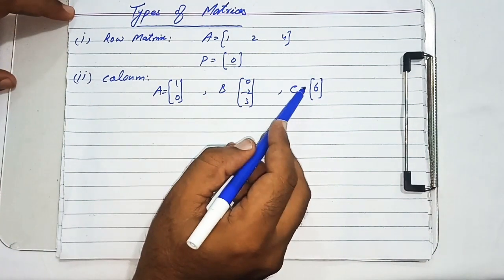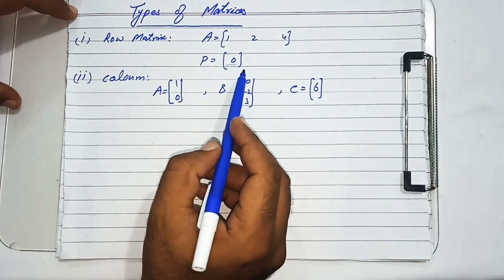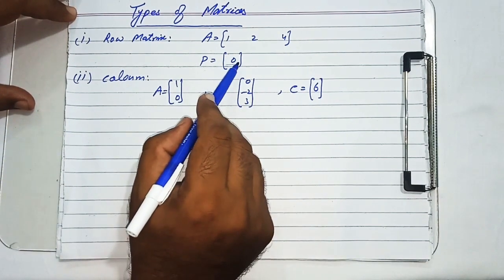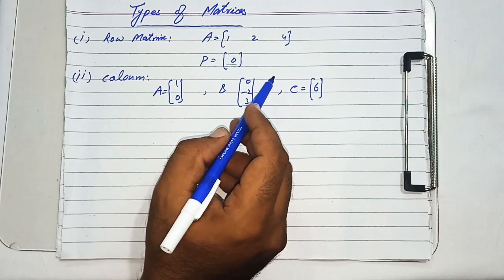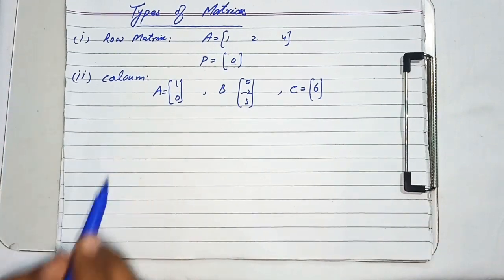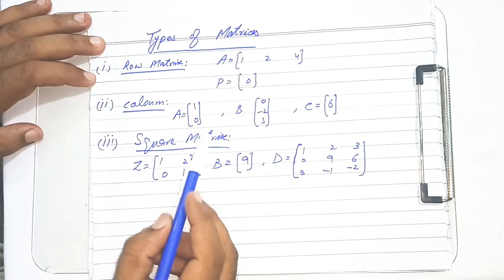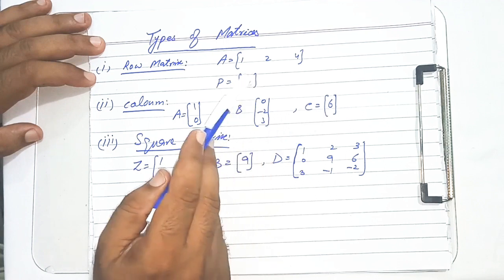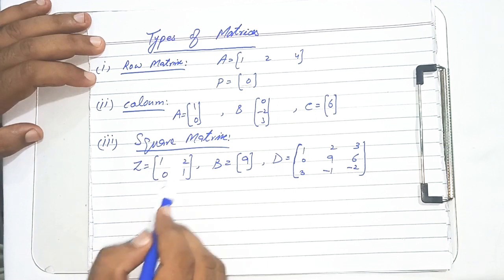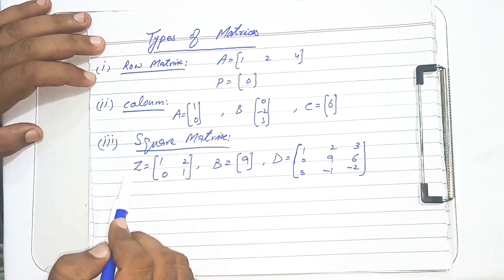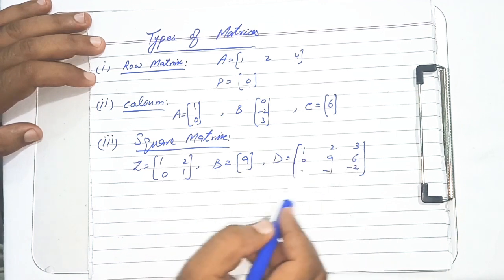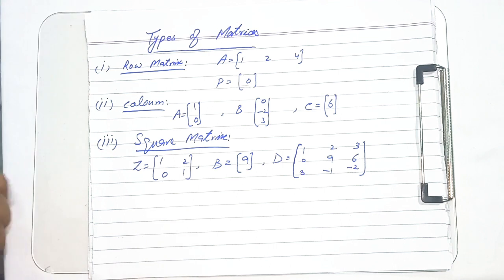And if the number of rows and number of columns are equal in a matrix, it is called a square matrix. Number 3, square matrix. As I have told you, if the number of rows and number of columns of a matrix are equal, then the matrix is called a square matrix. So Z, B and D are square matrices as the number of rows and number of columns are equal.